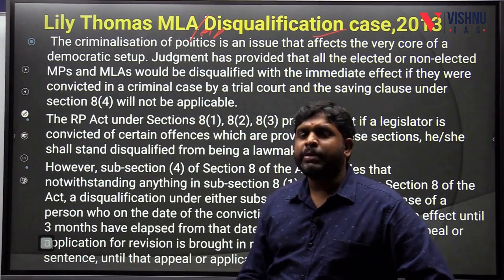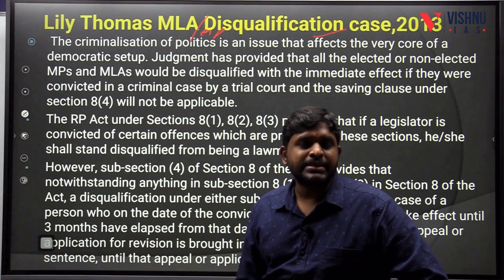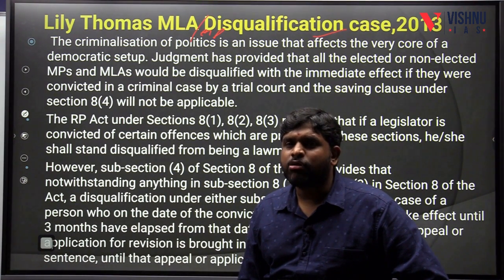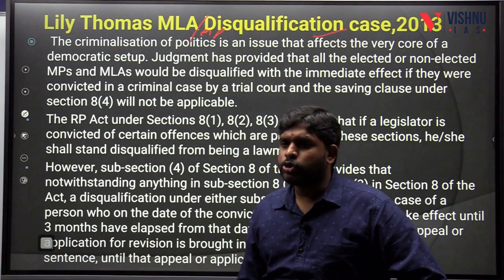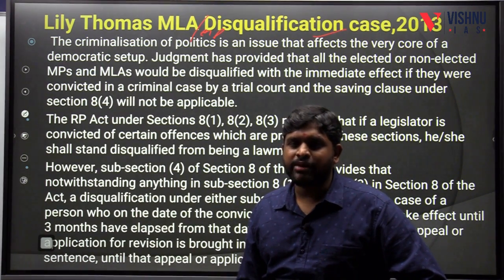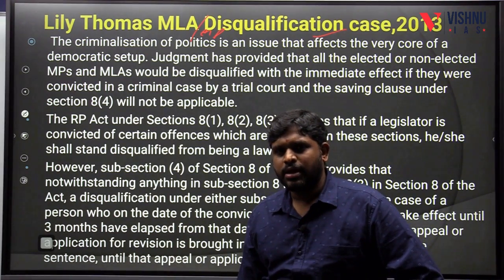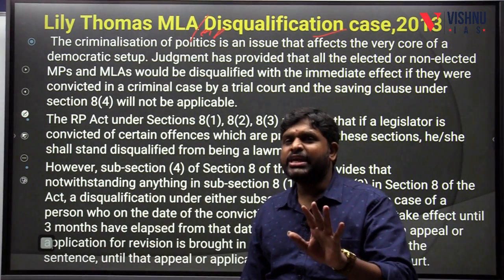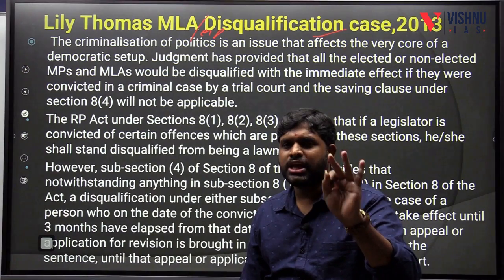The Representation of Peoples Act 1951 is very important for providing the qualifications and disqualifications for the people's representatives. What should be the qualifications and disqualifications for MLAs and MPs? Section 8 is very important. In Section 8, there are 4 clauses: 8 clause 1, 8 clause 2, 8 clause 3, 8 clause 4.